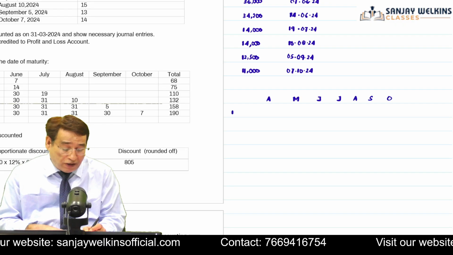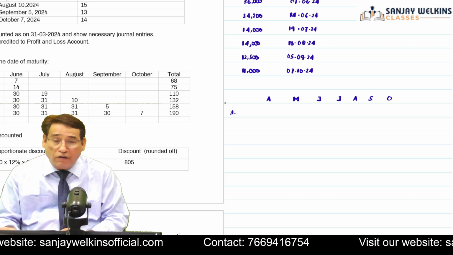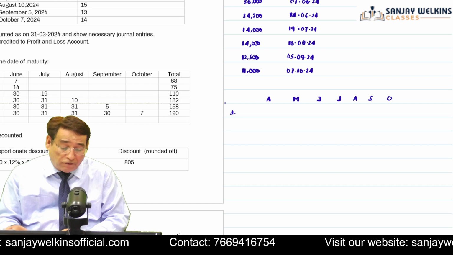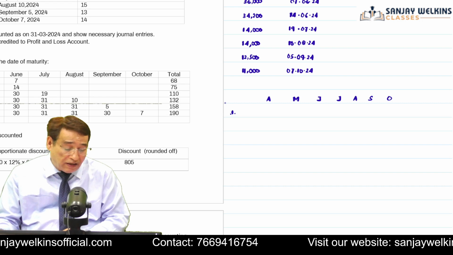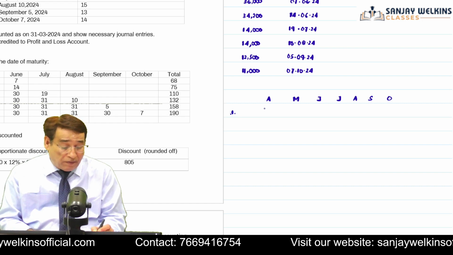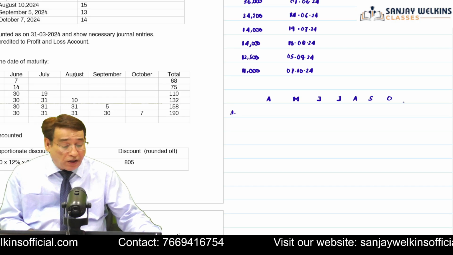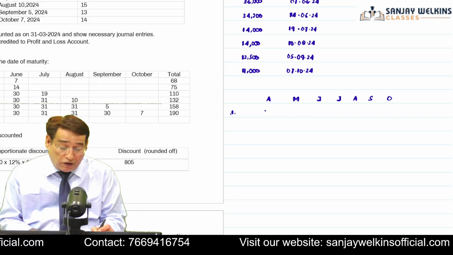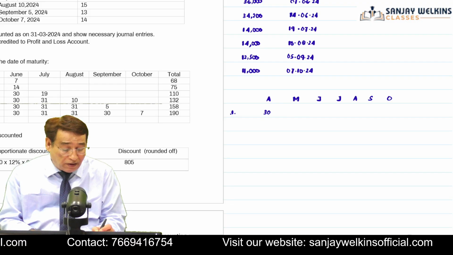Now suppose I want to compute the number of days for the first bill, correct? If I want to compute the number of days for the first bill, in this particular case, I have to be careful. First of all, regarding the due date, that is 7th of June. So first of all, here I am going to write 30 days.